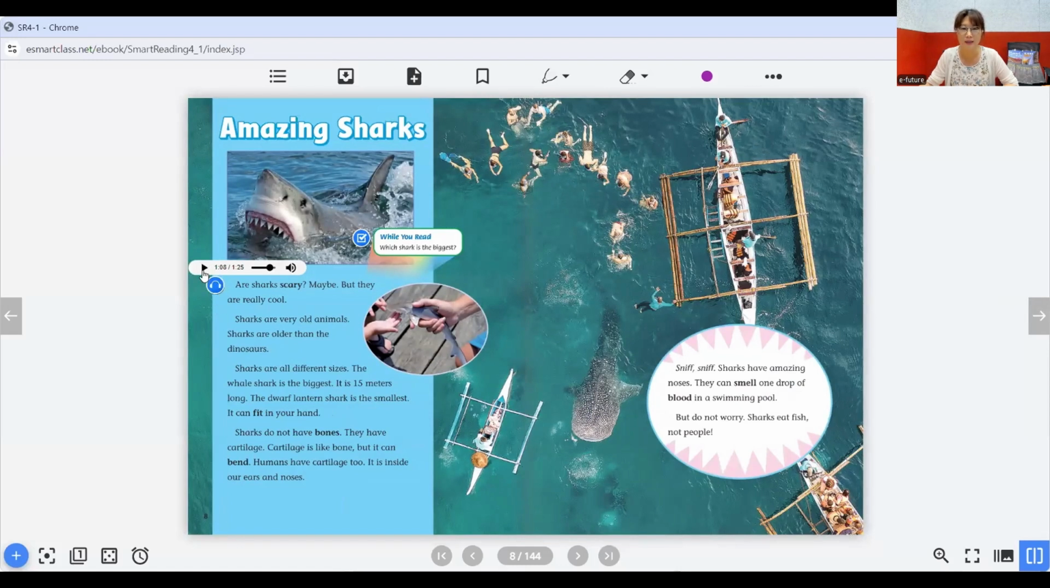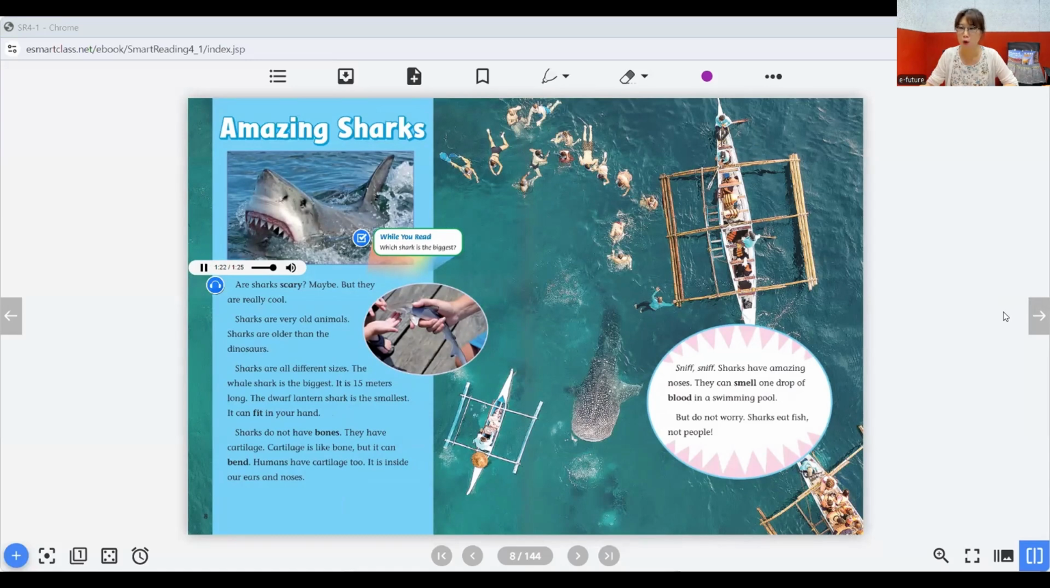They can smell one drop of blood in a swimming pool. But do not worry. Sharks eat fish, not people.